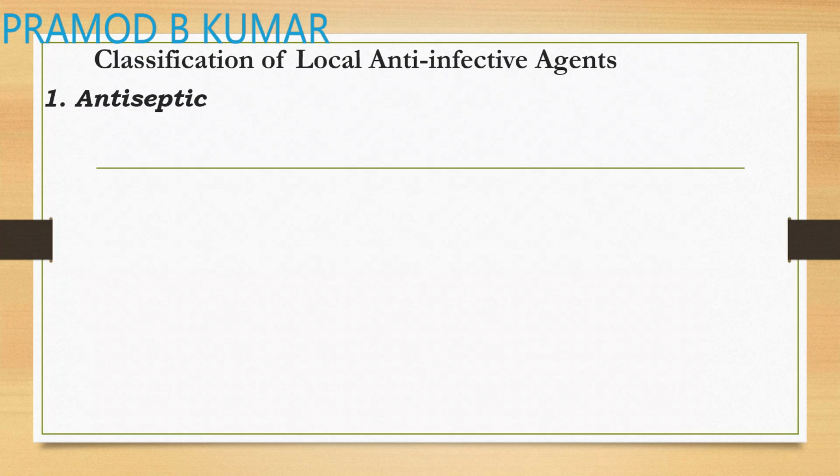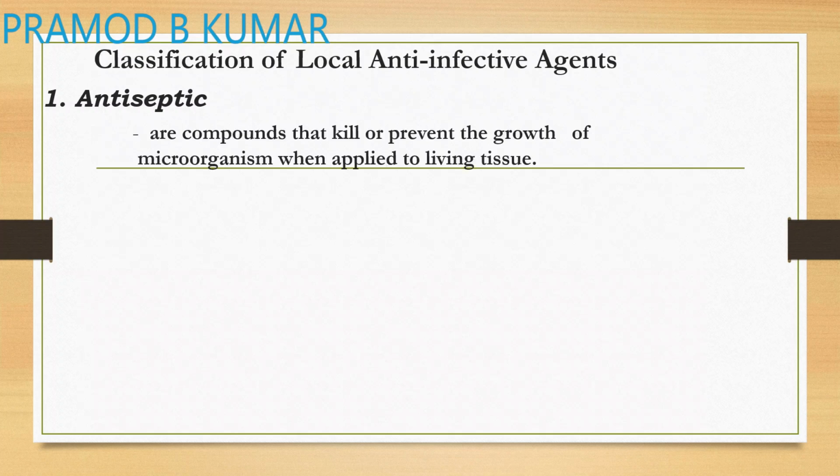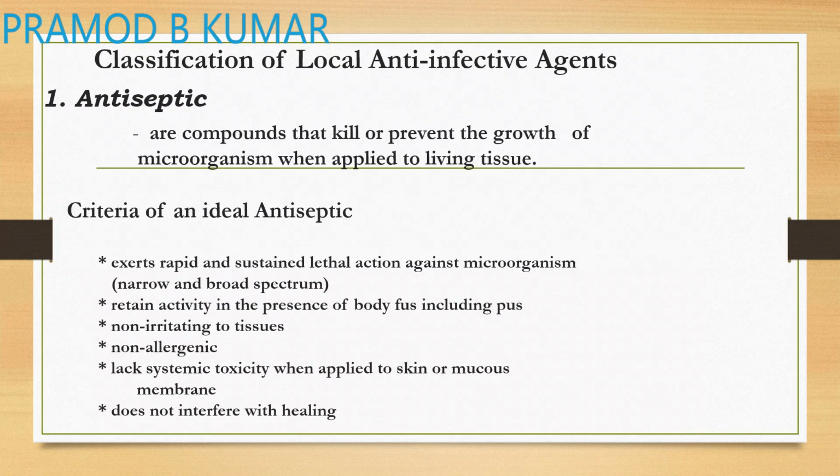Now, the classification, so these are the criteria. What are the antiseptics? They are the compounds that are used to kill or prevent the growth of microorganisms. And this is the criteria of an ideal antiseptic. They should exert rapid and sustained lethal action against microorganisms. So there should be a rapid action, sustained throughout a long period of time.